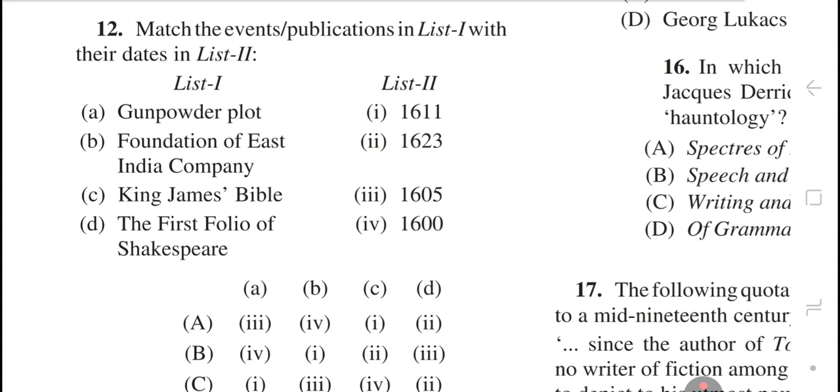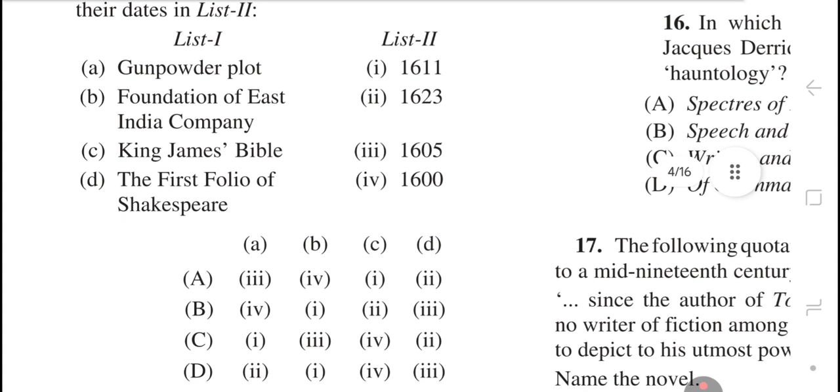Gunpowder Plot 1605, Foundation of East India Company. Option number 4, 1600. C, King James Bible. Option 1, 1611. And D, the first folio of Shakespeare 2, 1623.